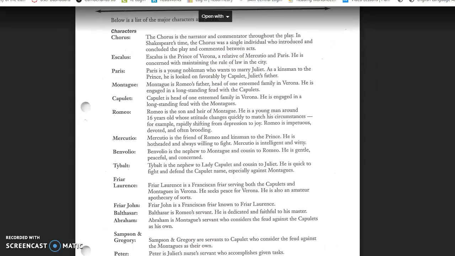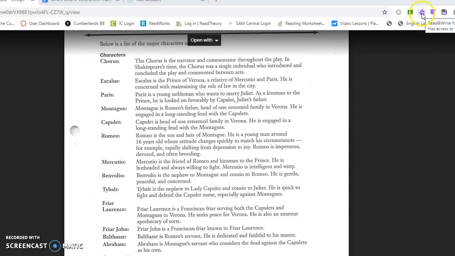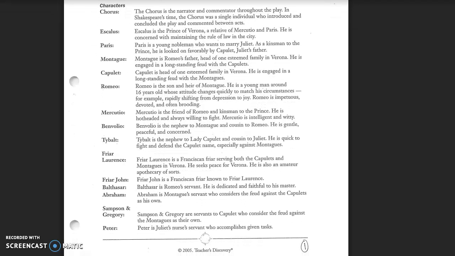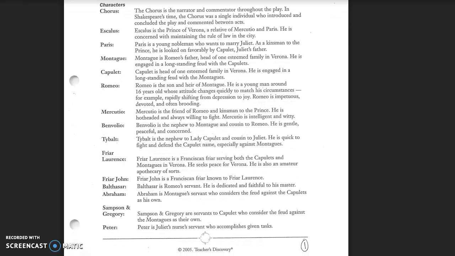Remember, guys, you can use your reader. If you need to access your reader, go up to the top here, and it's your purple puzzle piece. When you click that, it'll access that reader for you, okay?